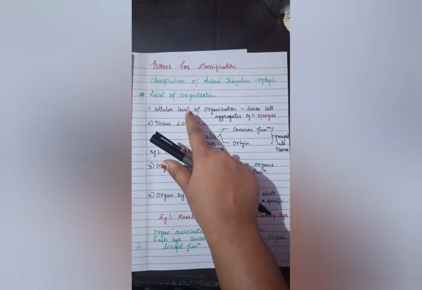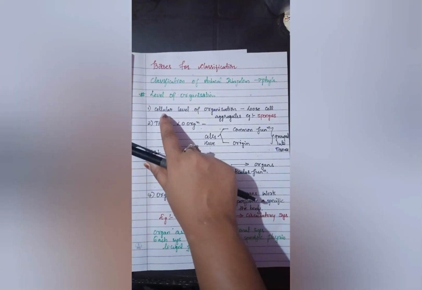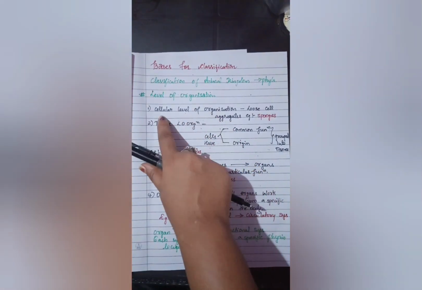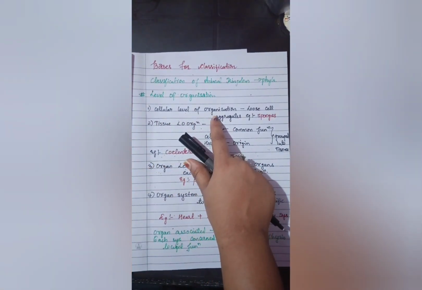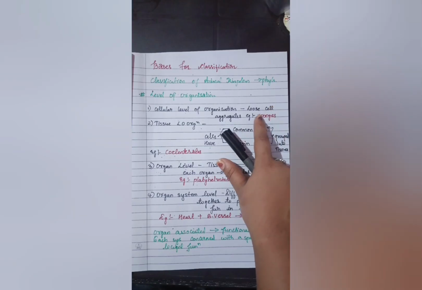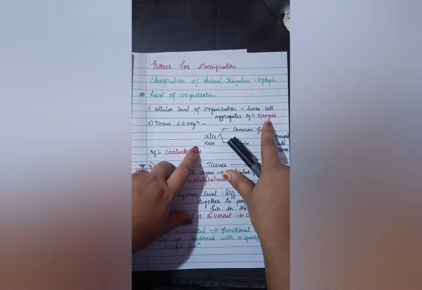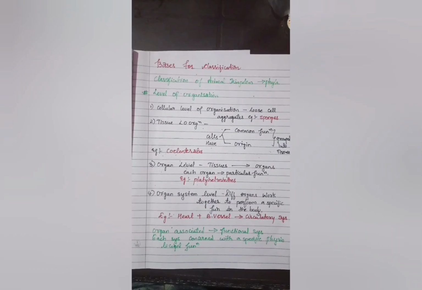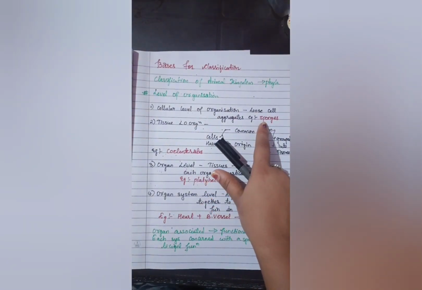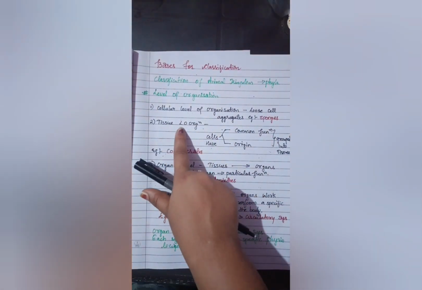Here we are discussing how organisms have been categorized. So, cellular level of organization. In this cellular level of organization, the organism's cells are loosely aggregated. The loose aggregation of cells is present. Example, sponges belong to the Porifera phylum.